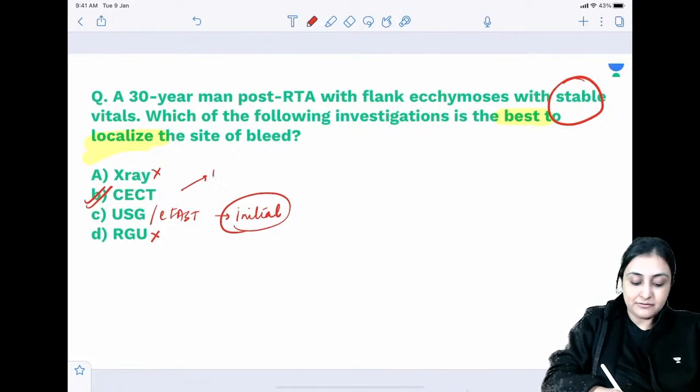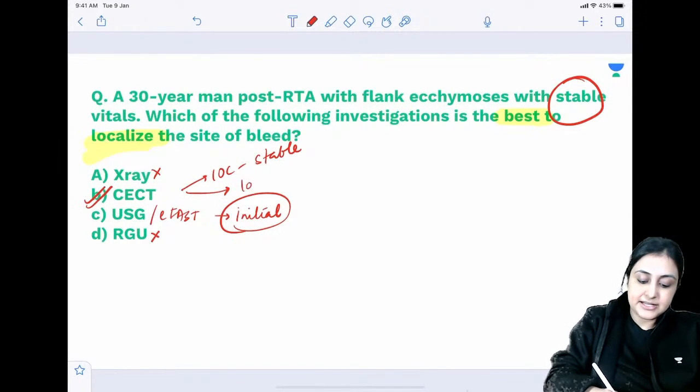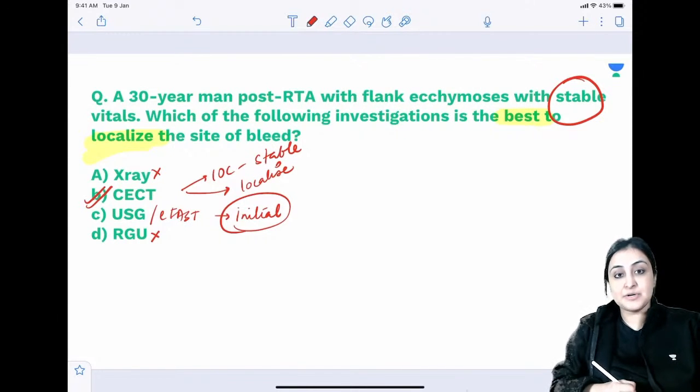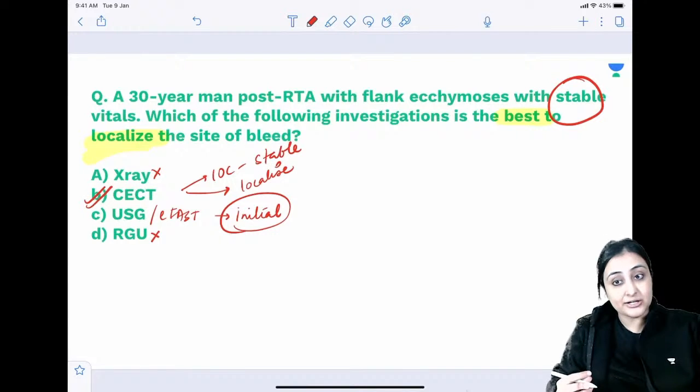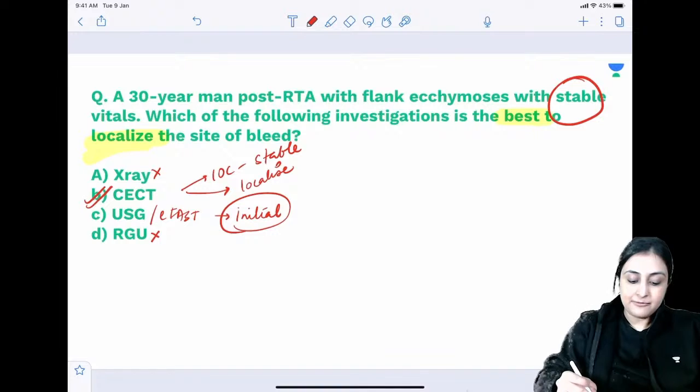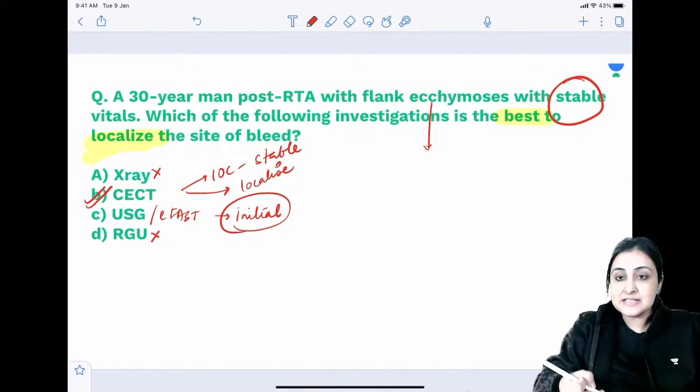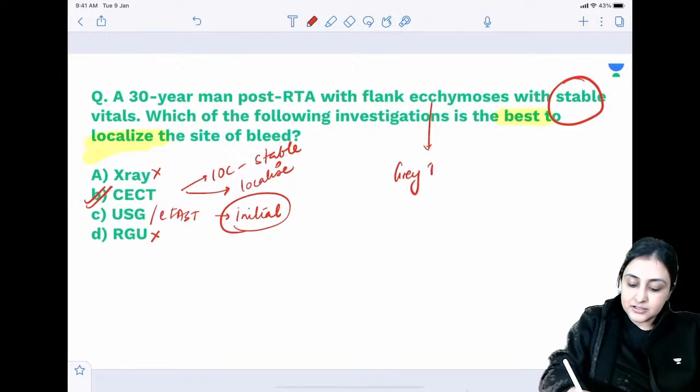If they ask you investigation of choice in a stable patient, investigation of choice to see what organ is injured, it's going to be CECT, because EFAST will only tell us if there is hemoperitoneum or not, whether there's bleeding or not. Are you guys getting this? So this is about it. When we have flank ecchymosis, what are we suspecting? What sign is this? This is the Grey-Turner sign, right?